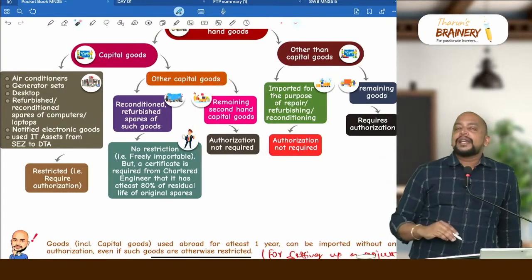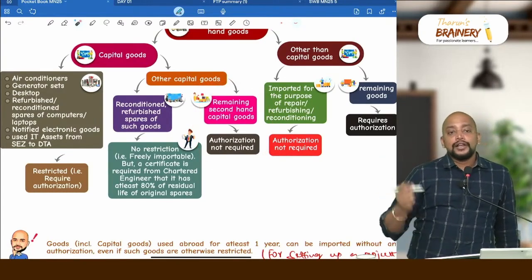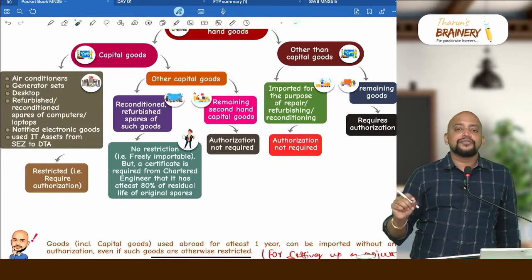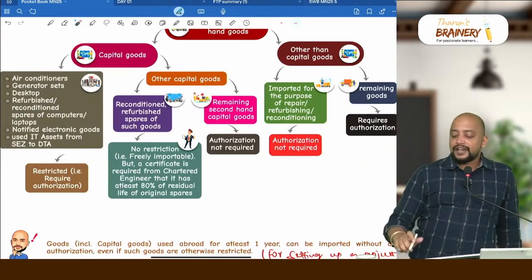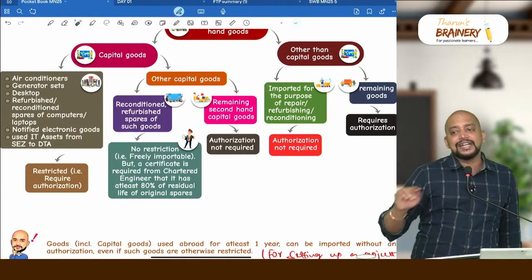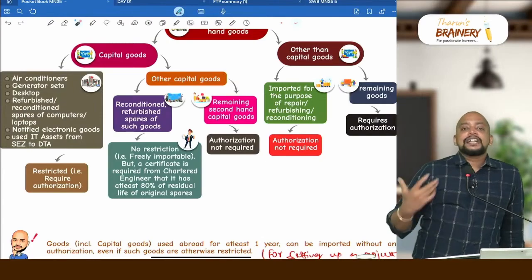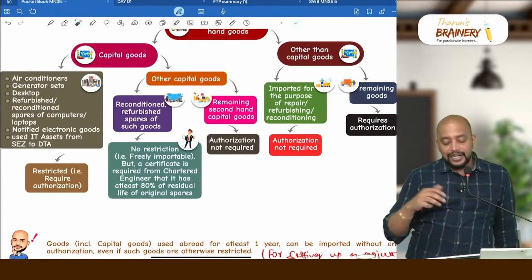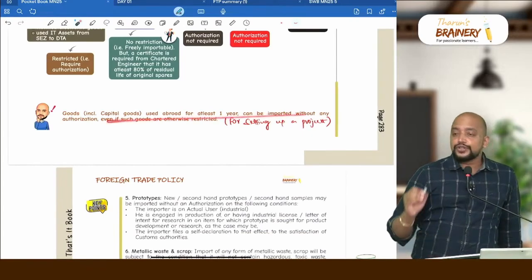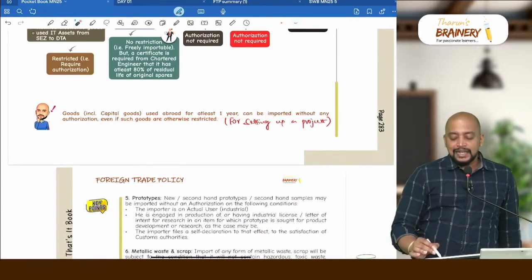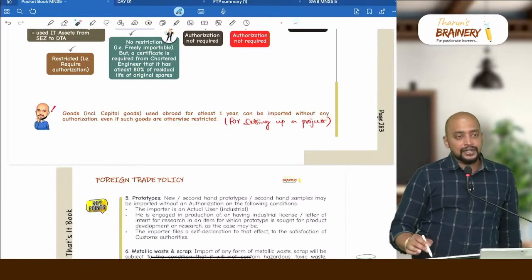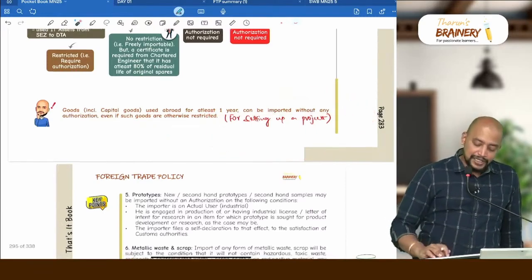In that, if you are bringing some second hand spares and all, ensure that it has at least 80 to 90% of the residual life of original spares. For example, if the original spares is 10 years, the second hand spare should have at least 8 years, because in the name of second hand spares, the waste and scrap should not enter into India. That's why they have brought in this point. Then goods including capital goods used abroad for at least 1 year can be imported without any authorization, even though they are otherwise restricted. This is for the purpose of setting up a project in India.